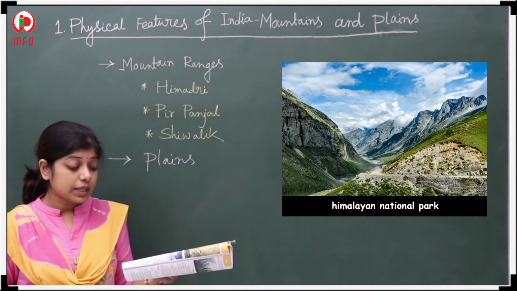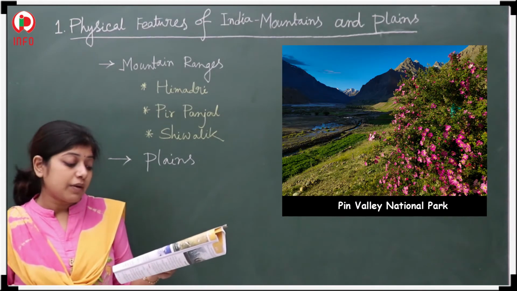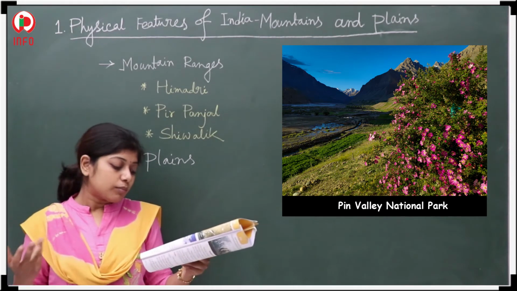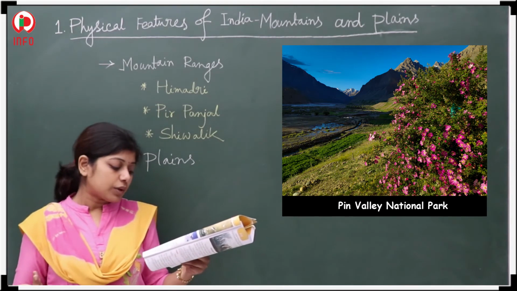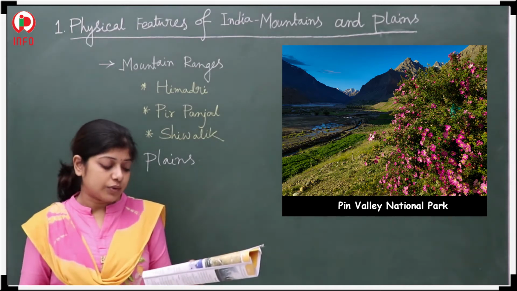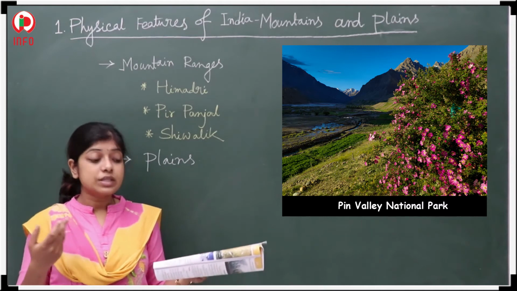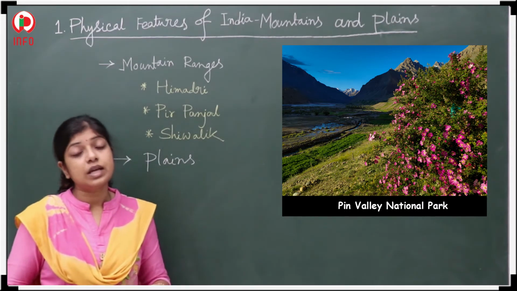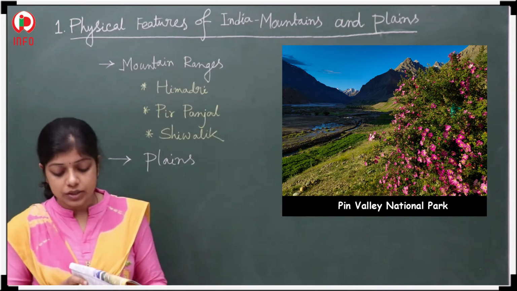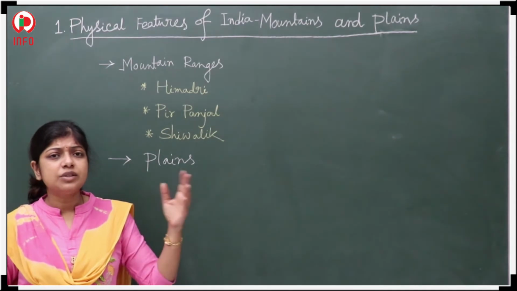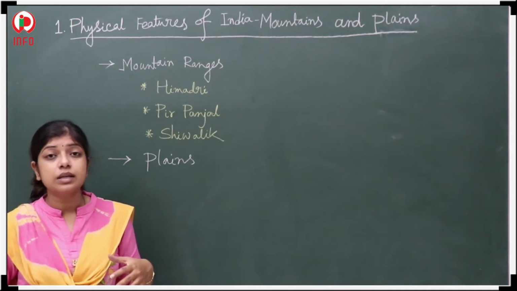Another national park is the Pine Valley National Park. The third one, and one more thing, is the Biodiversity Reservoir in the Pir Panjal range. That one is also one kind of national park. So you can understand that different kinds of national parks are there.